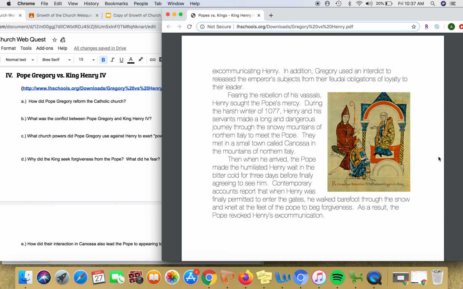During the harsh winter of 1077, Henry and his servants made a long and dangerous journey through the snowy mountains of northern Italy to meet the Pope. They met in a small town called Canossa, in the mountains of northern Italy.